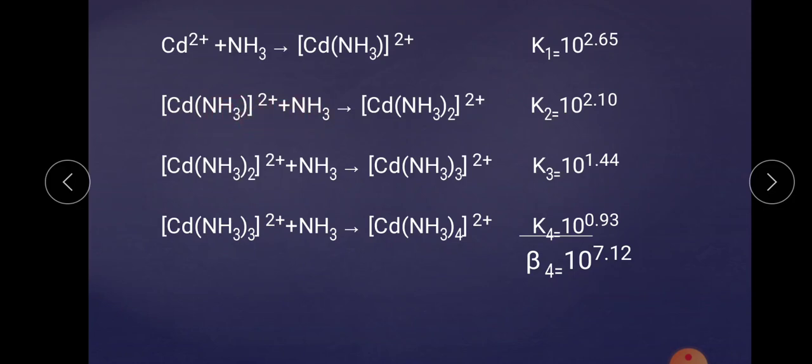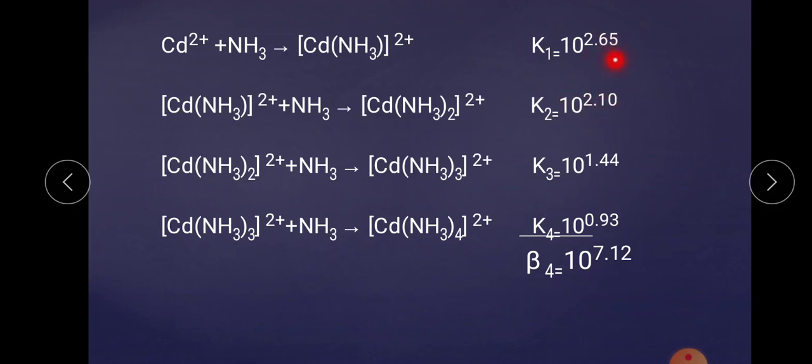Then another ligand is introduced, and the central metal atom is now combined with two ligands. Because it is a second step, the equilibrium constant is a stepwise equilibrium constant, that is K2, which has a value of 10 raised to the power 2.10.